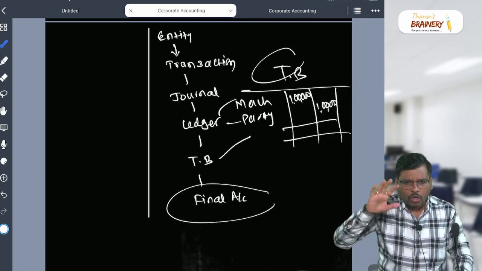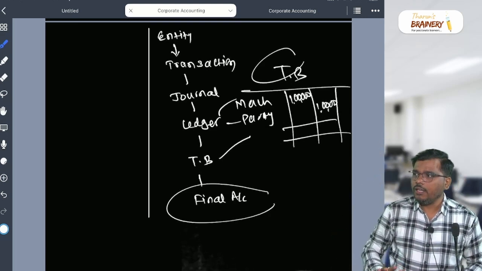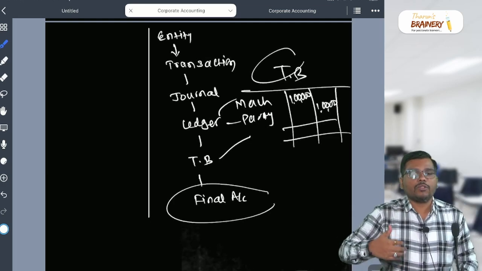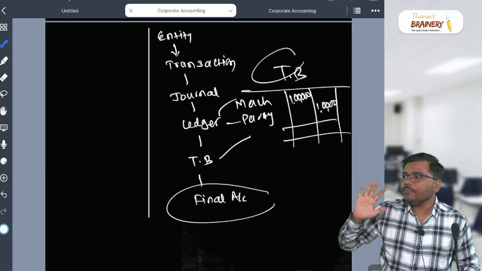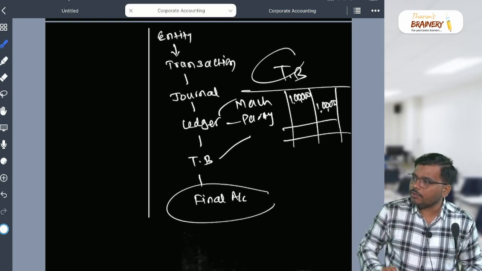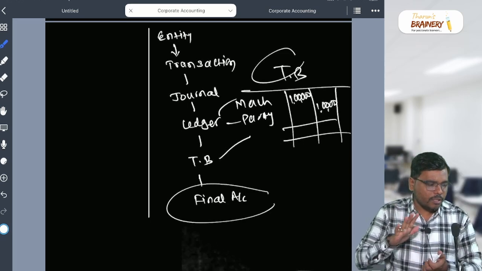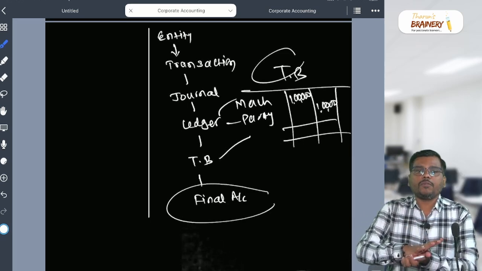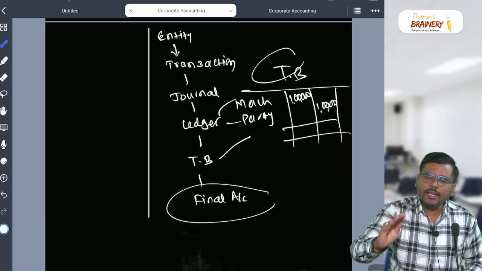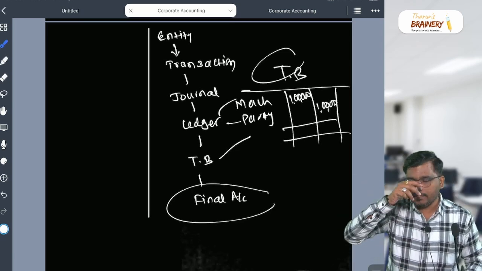Because for those transactions, we haven't passed the journal entry. Since we haven't passed the journal entry, as per the double entry system, we have to give the impact of debit as well as credit for those transactions which appear in the additional information. Are you getting my point? So always remember, my dear students, if you find any item in the TB, it has to come in one place. Any item which appears in the additional information has to come in two places. Is it clear now?